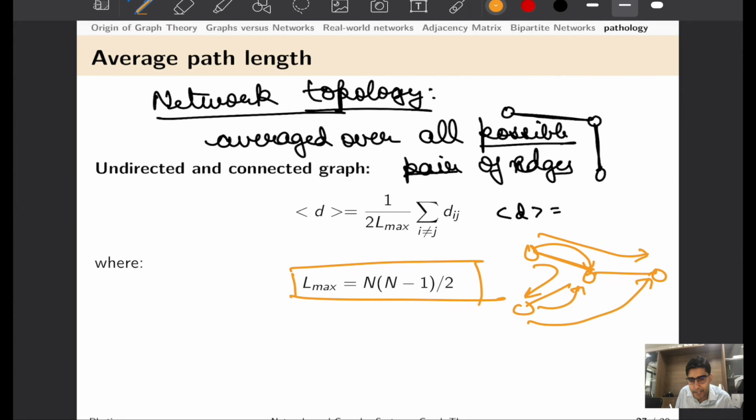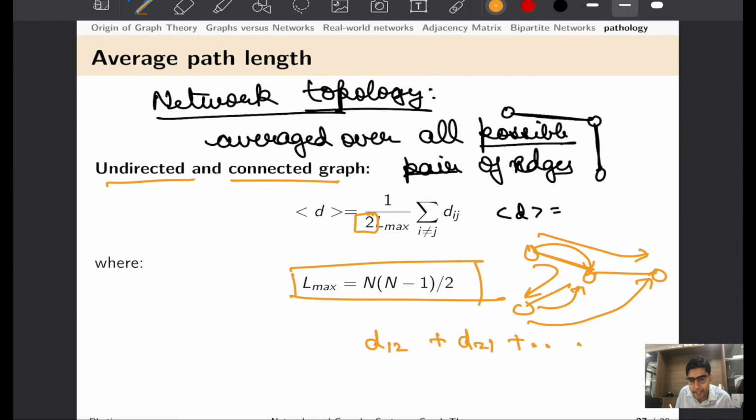the total number of maximum edges that can be present in a network, which is n into n minus 1 by 2. And there would be a factor of 2 in the denominator when we are talking about undirected graphs, because we do not want to count certain paths twice, since we would be summing over all ij's.